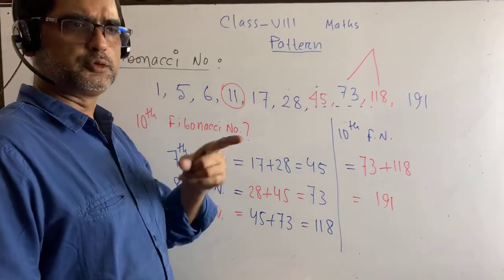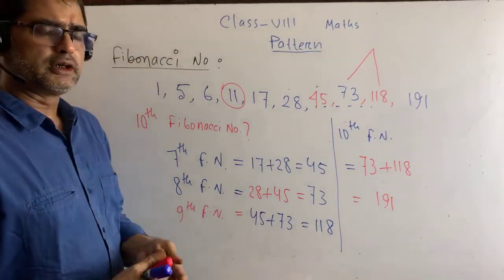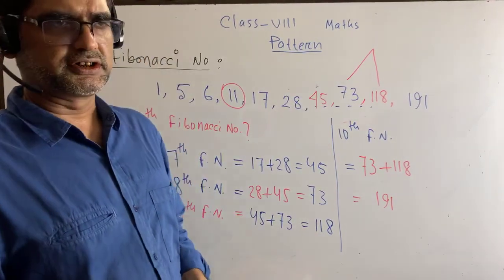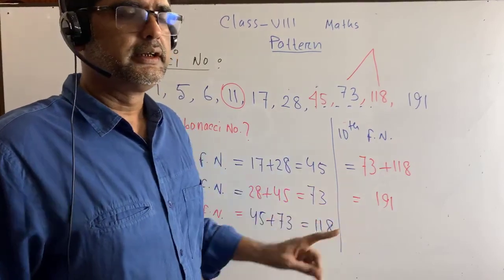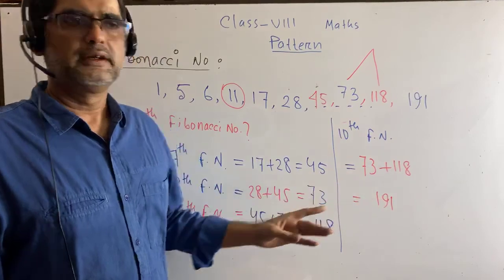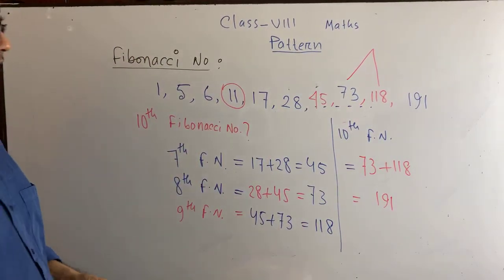It is given for 2 marks, even 4 marks. Okay, I repeat, what is the sum of the 10th and 14th Fibonacci numbers? So you have to find the 10th Fibonacci number, then find the 14th Fibonacci number in the same way. Then you add them and you will get the answer.